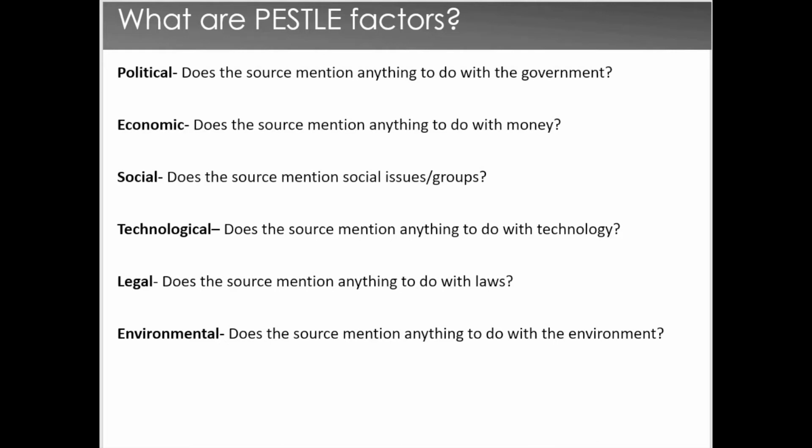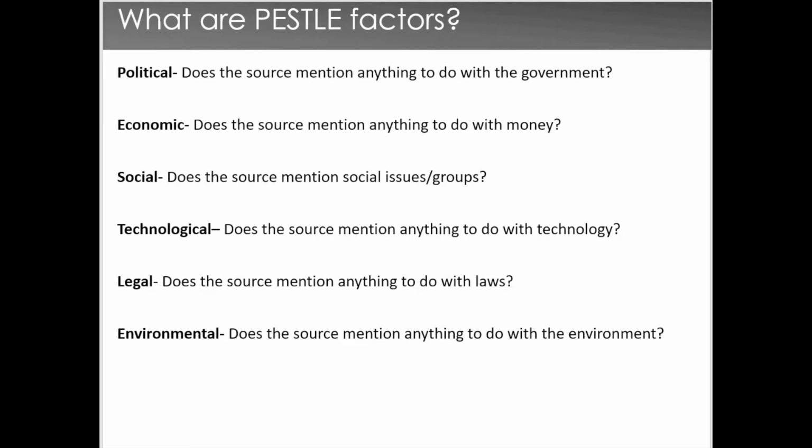The next factor is technological. Does the source mention anything to do with technology? So does it mention how advancements in technology are helping get children out of poverty, or are they leading to more poverty with technology? It depends on what the source mentions, really. Legal. This is if a source mentions anything to do with laws. So is there a change to the law? Are the government looking to add a new law? Has somebody broken the law by doing something? What laws are mentioned?